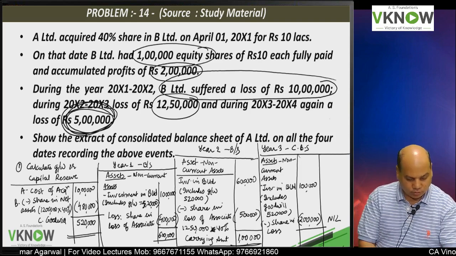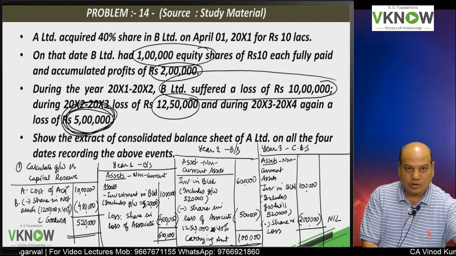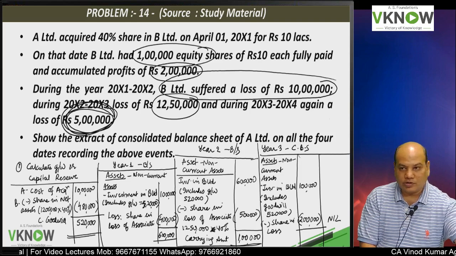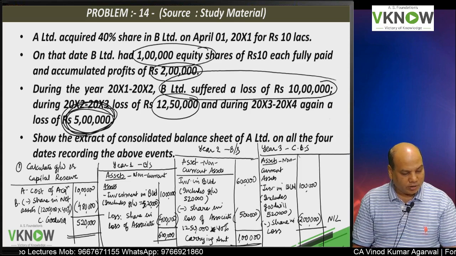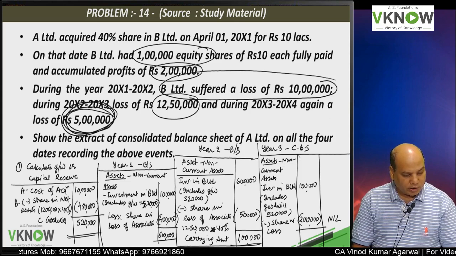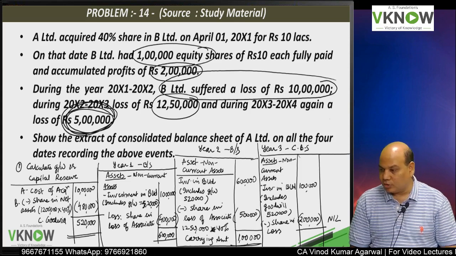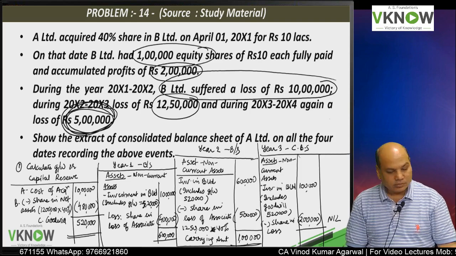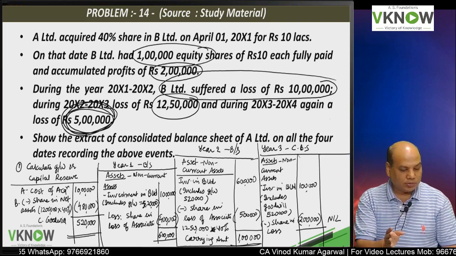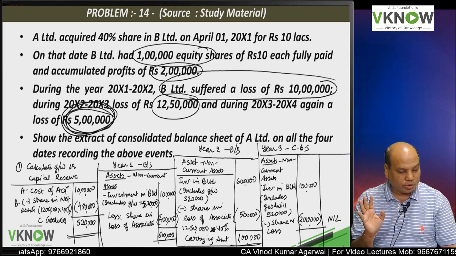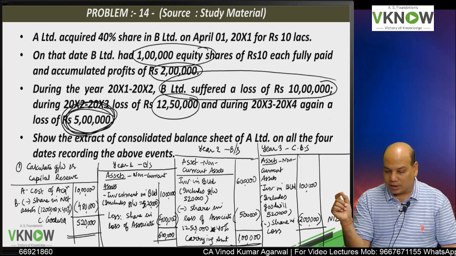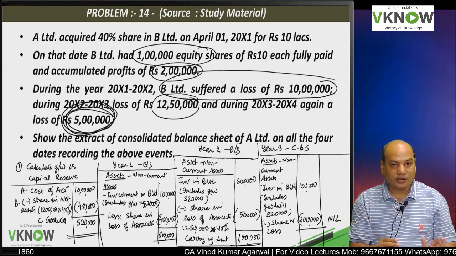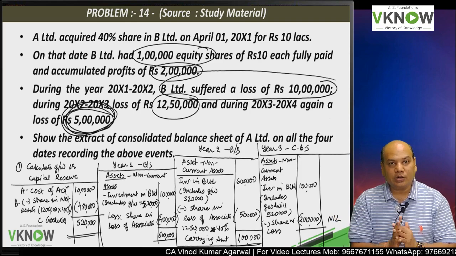Why will the outer column be nil? Because the amount of investment cannot be negative, and therefore we will take 0 value. This is how you can present your answer in the exam, or you can follow the institute format also. Both are okay, because finally I have to show 0 balance, and then there is a note at the end of the answer. You will write that note also.